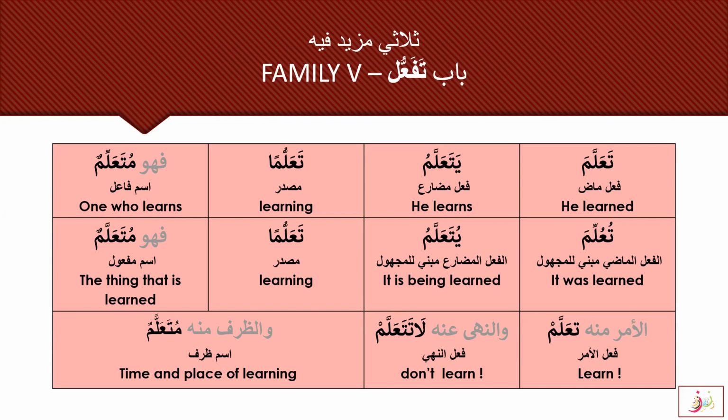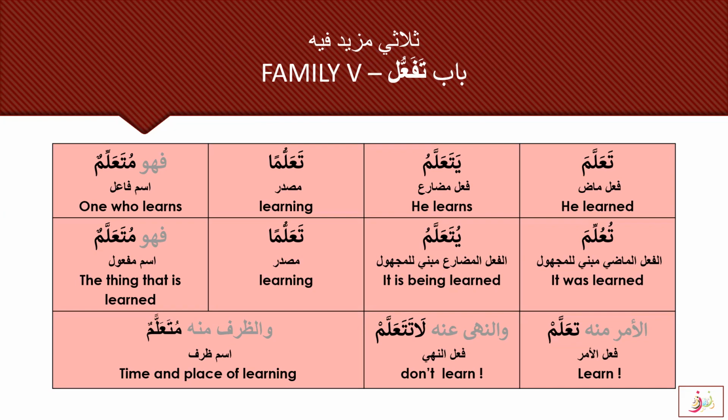So let's start with Thulathi Mazid fih, family 5, Bab Tafa'ul. Ta'allama yata'allamu ta'alluman fahuwa muta'allimun. Tu'ullima yuta'allamu ta'alluman fahuwa muta'allamun. Al-amru minhu ta'allam, wa an-nahyu 'anhu la tata'allam, wa zarf minhu muta'allam.